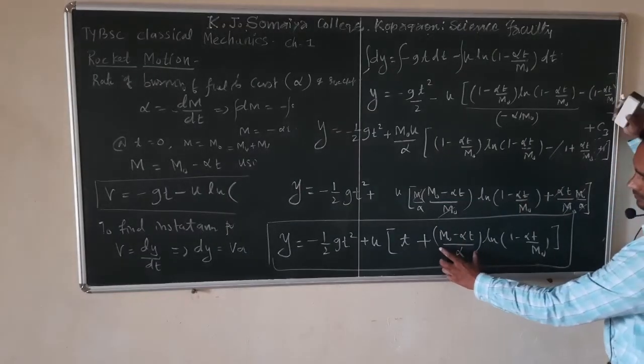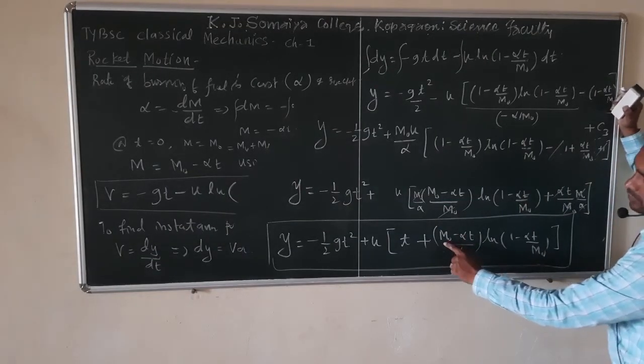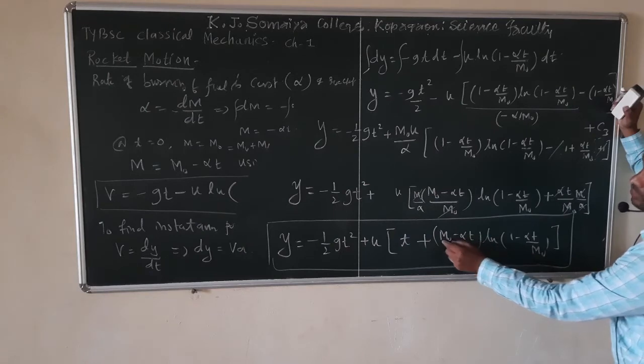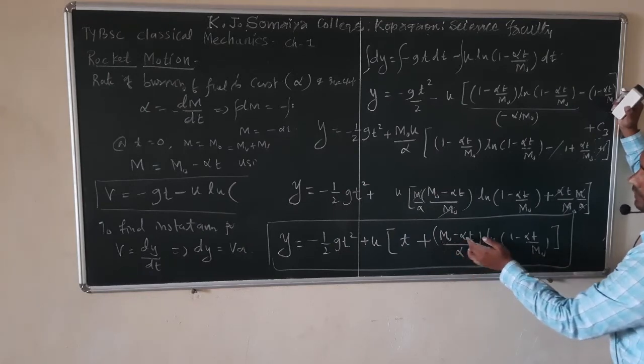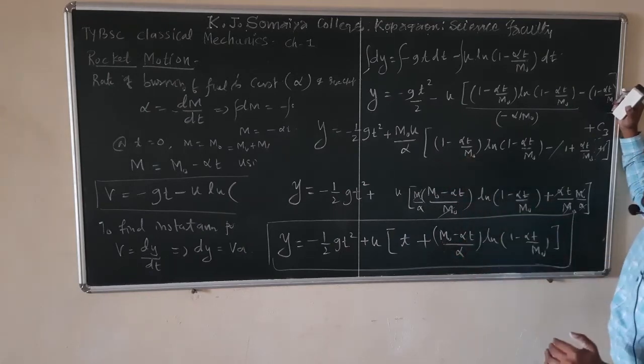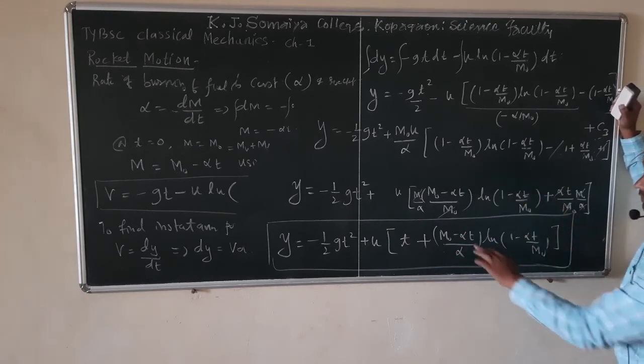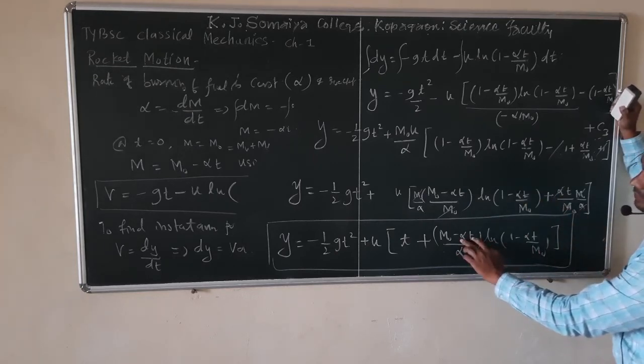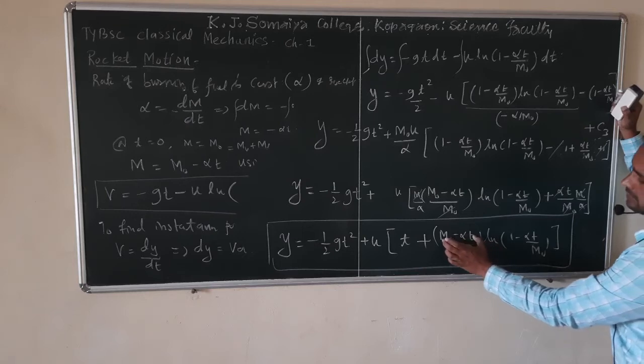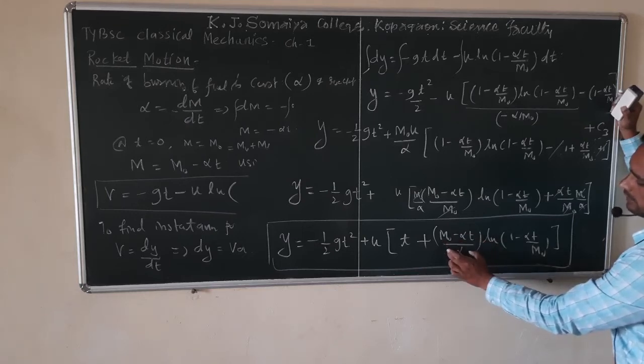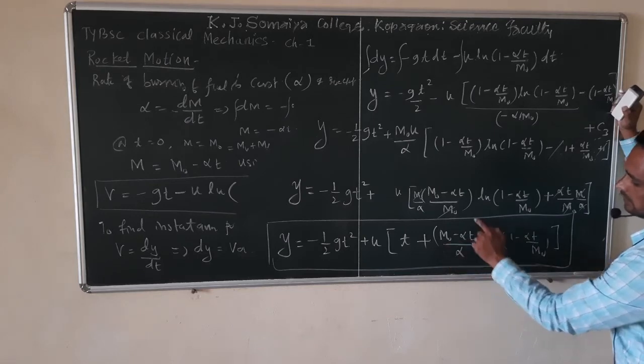In this term, this is m0 over alpha t, again dimensions of m0, because we know that alpha is dm upon dt, which is kg per second. Kg per second into second, so that remains kg. So kg divided by kg per second remains second.